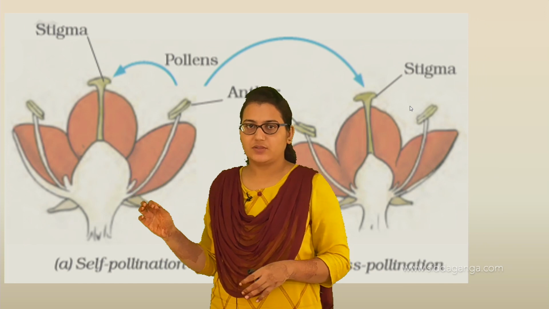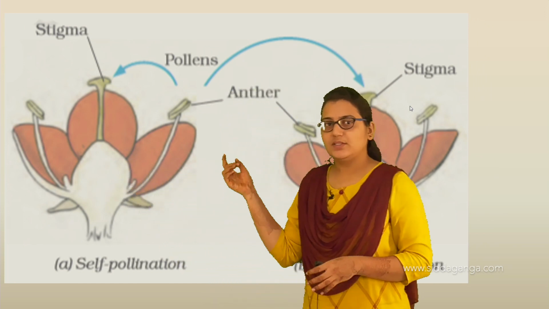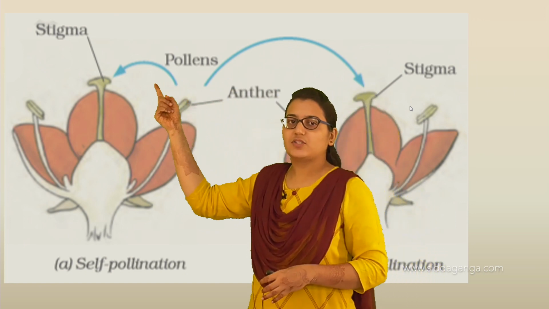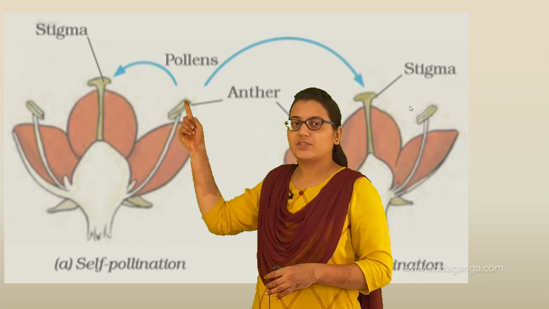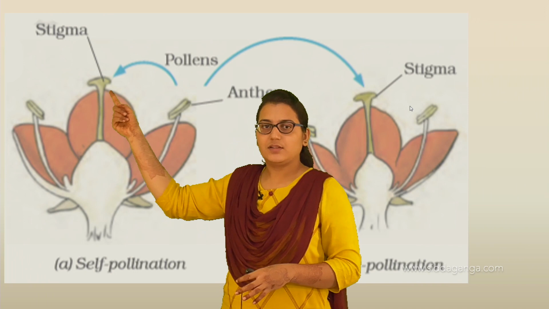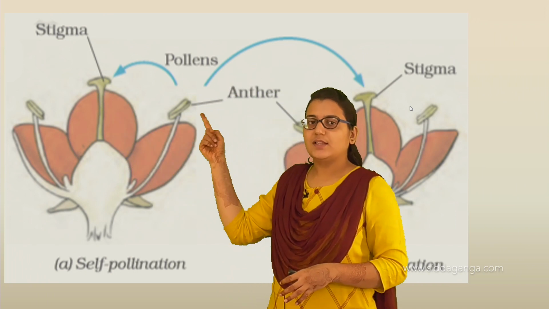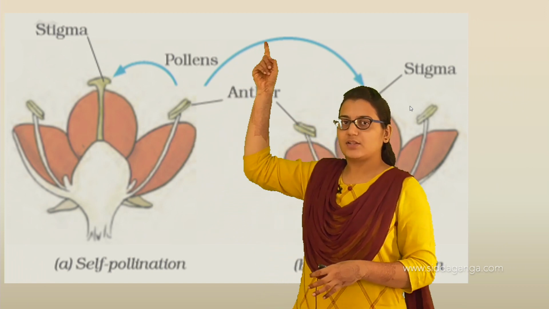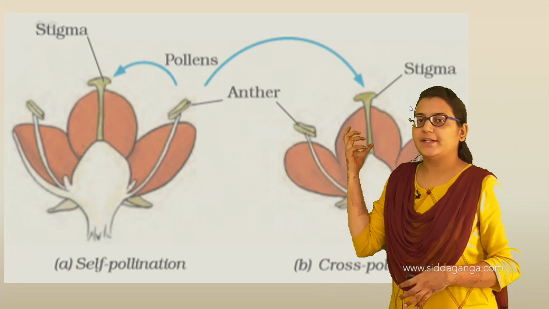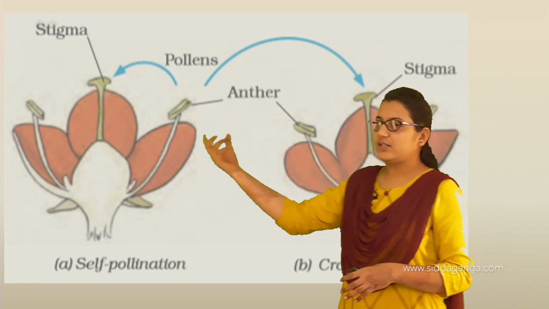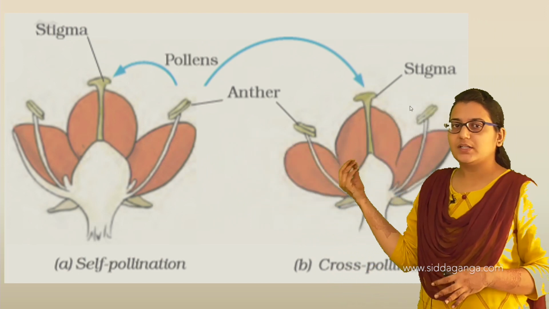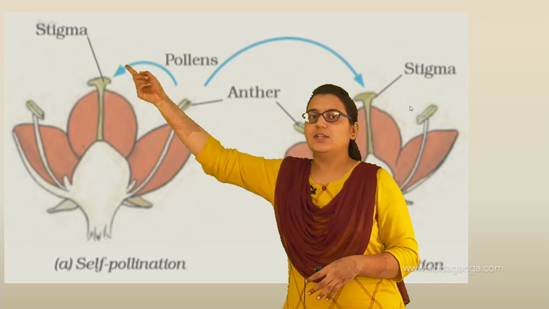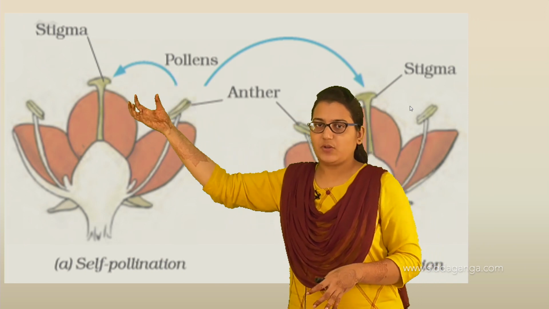And in cross-pollination, what happens? Here, you can see the arrow mark. This shorter arrow mark shows that pollen from this anther has transferred to the stigma of this same flower. This other arrow mark shows that this pollen is transferred to the stigma of another flower. So this is one flower and this is another flower. In self-pollination, the pollen has transferred to the stigma of the same flower.